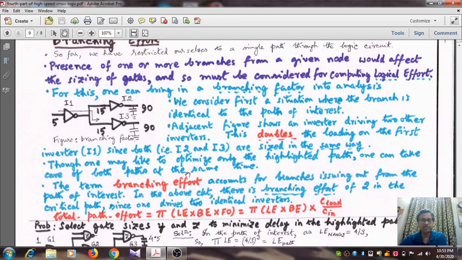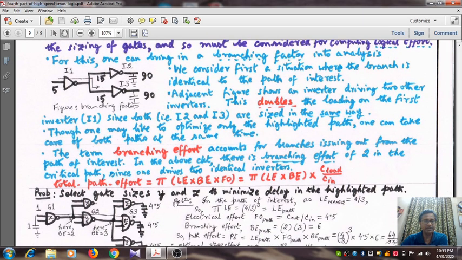Though one may like to optimize only the highlighted path, one can take care of both the paths at the same time. That means the sizes of the transistors will be the same for both paths. The term branching effort accounts for the branches issuing out from the path of interest. In the above circuit, there is a branching effort of 2 in the critical path, since one drives 2 identical inverters.